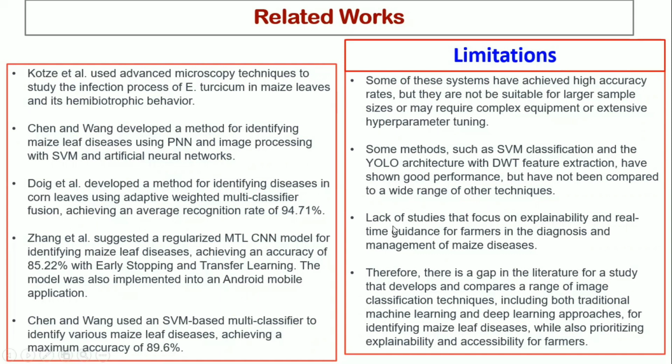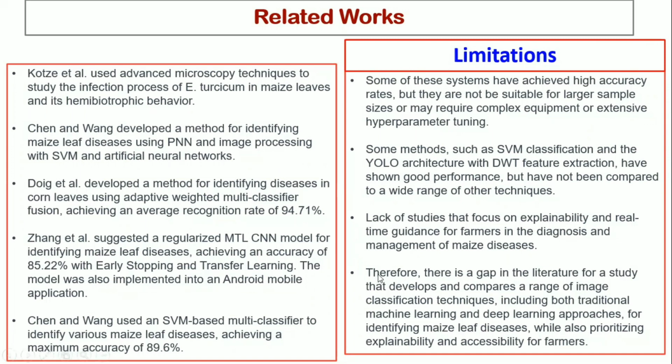But most of these systems that were designed had limitations. They could not be used for large sample sizes. For example, the advanced microscopy required complex equipment and couldn't be taken into the field. And some others, for example the SVMs and YOLO, were not compared to other systems or models to see how their performance measures compared. Also, there is a lack of study that focuses on explainability and real-time guidance for specifically these two diseases.